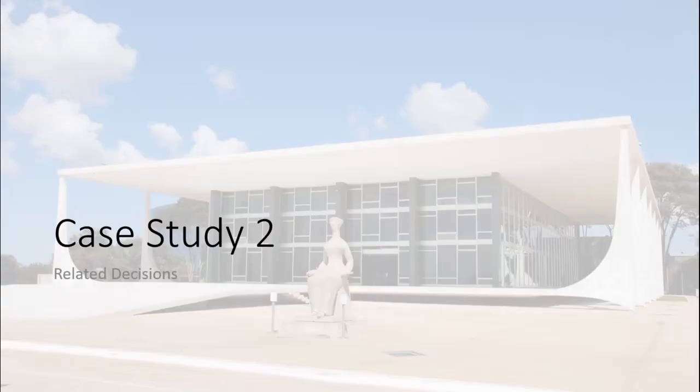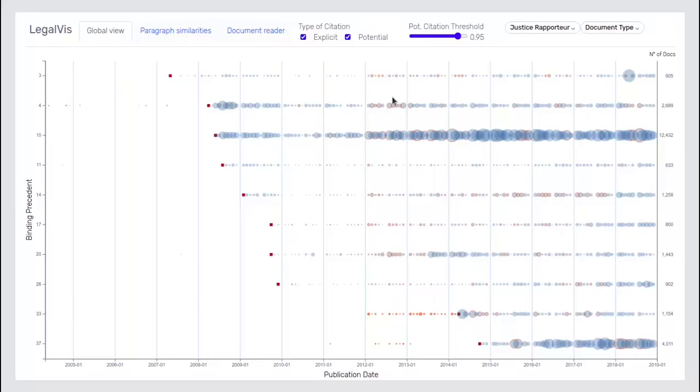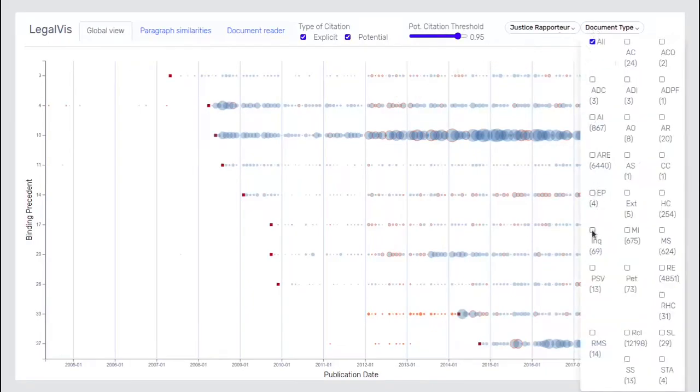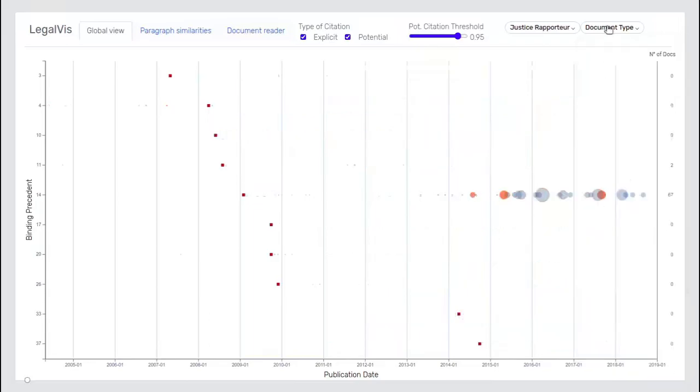Case Study 2 – Related Decisions. For the second case study, we will explore related decisions. If we filter the document type to Investigation, INQ in the abbreviation in Portuguese, we see that most of the documents are related to binding precedent 14.